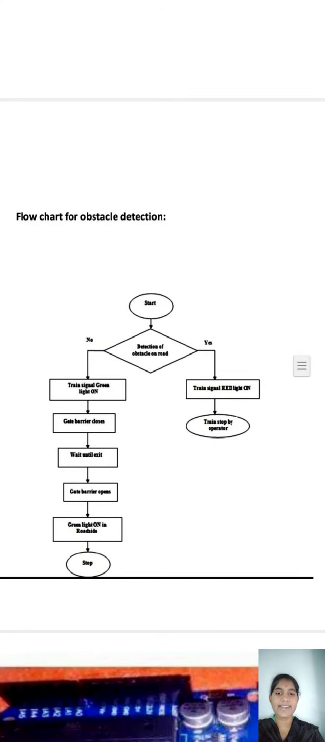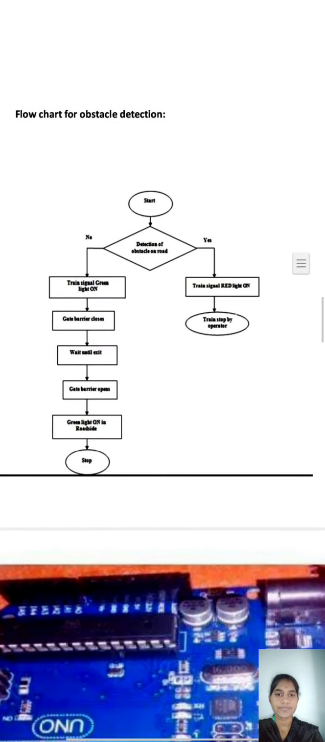Flowchart for obstacle detection. This flowchart explains the detection whenever an obstacle is present between the railway track. Here, obstacles are detected on the road. The train signals red light on. The red light signals the train to stop. Then the train is stopped by the operator. Here, no obstacle is present between the railway track. The signal green light is on.